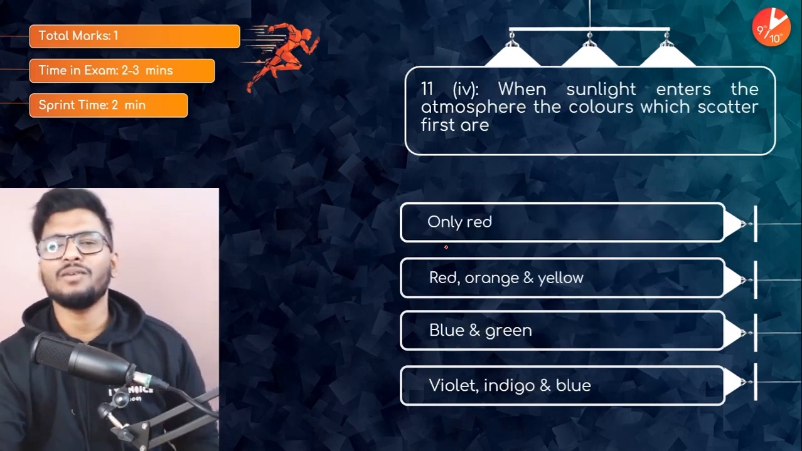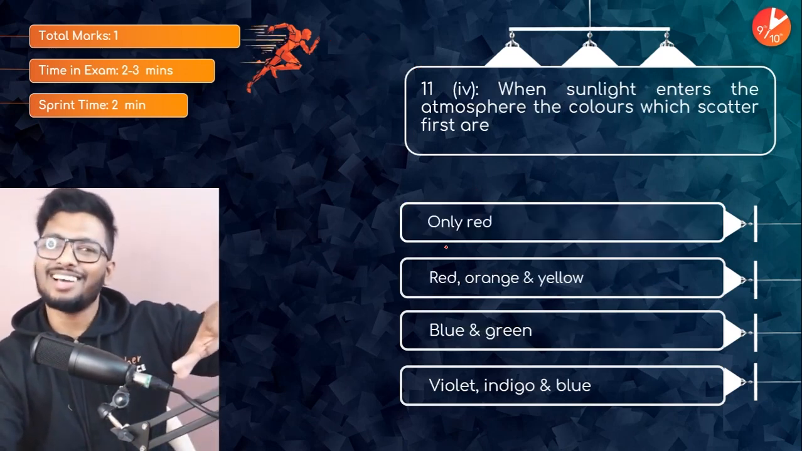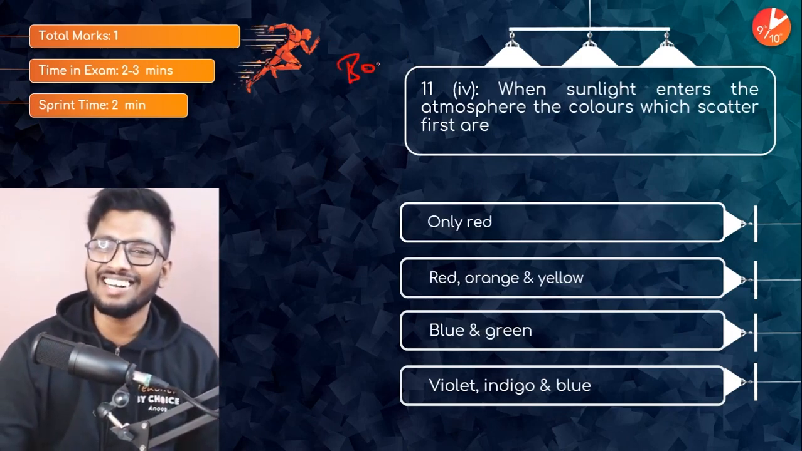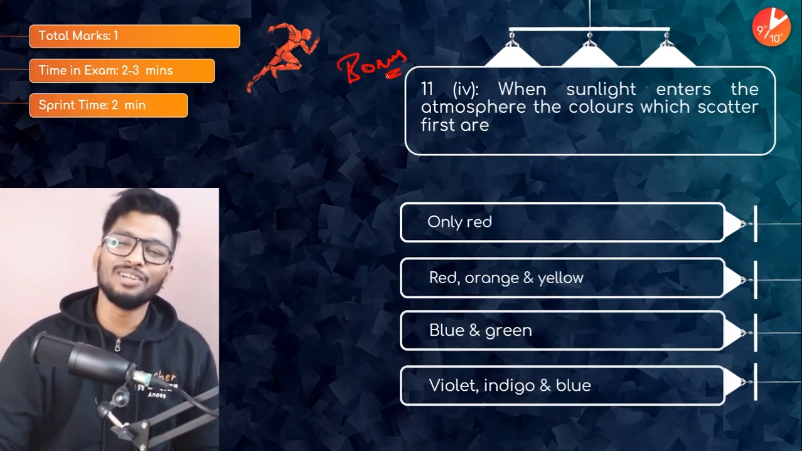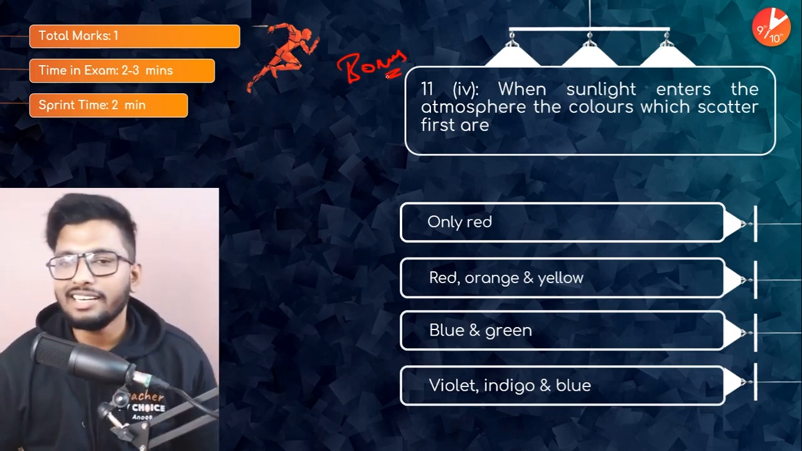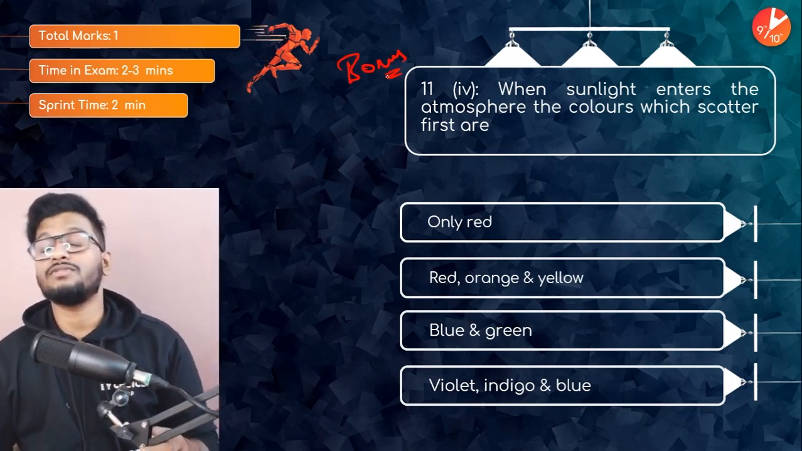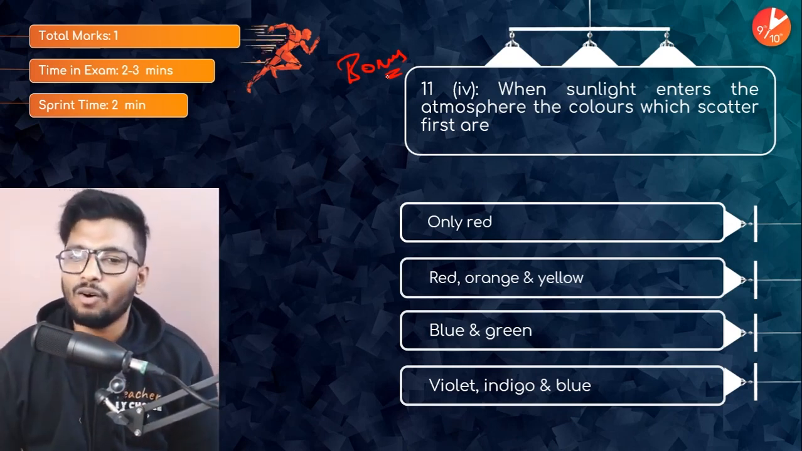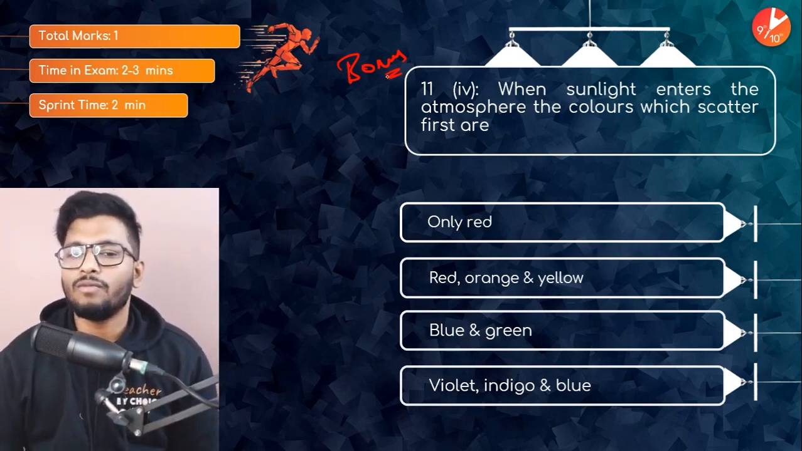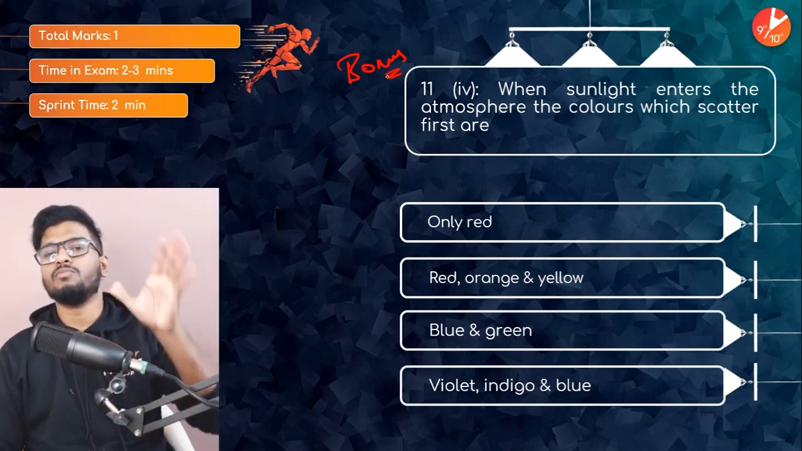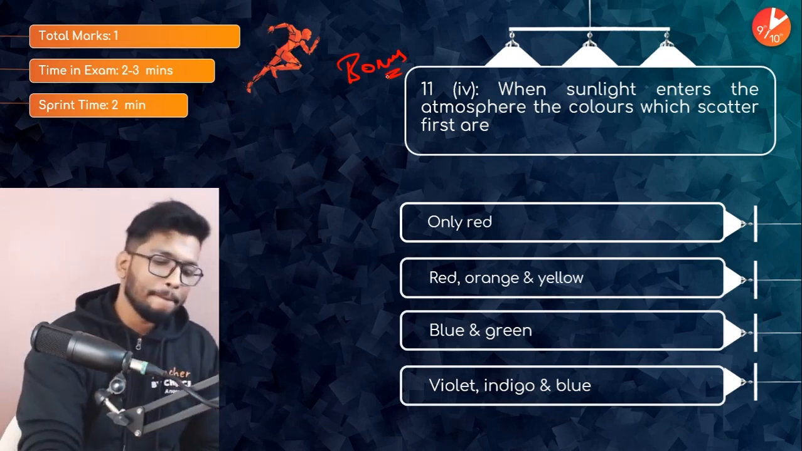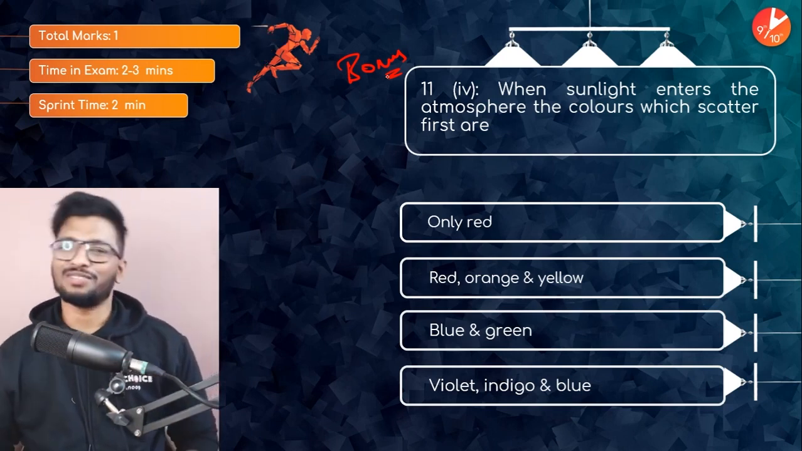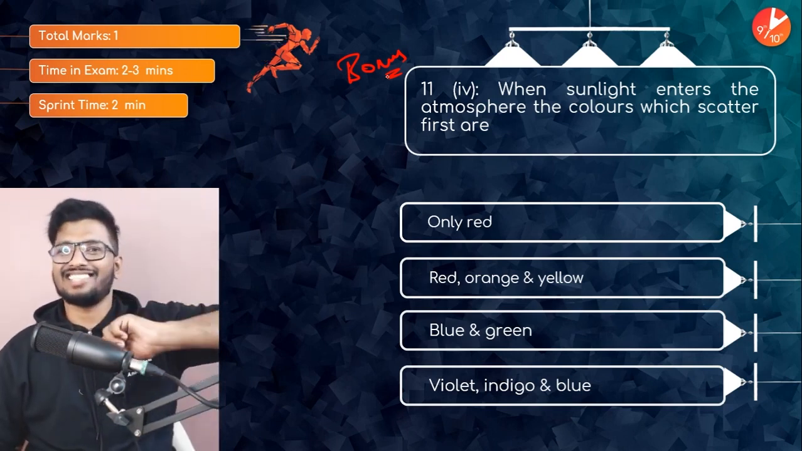That was the last and the final question. Oh my God, I'm really sorry. We have one more question. That's a bonus question, you can say. I was expecting 13 questions, but there's a bonus question. 14th question: when sunlight enters the atmosphere, which is the color that gets scattered first? Only red, orange, and yellow; blue and green; or violet, indigo, and blue? Bonus question, 14 questions this time.